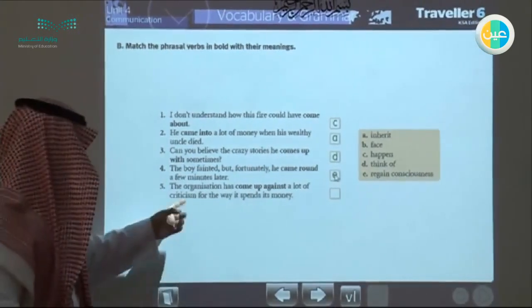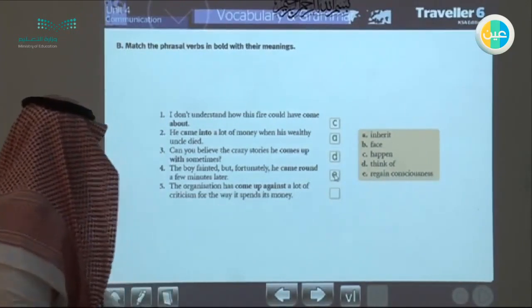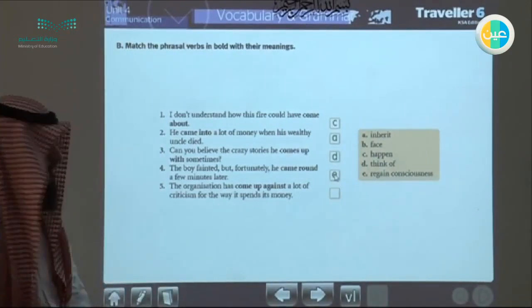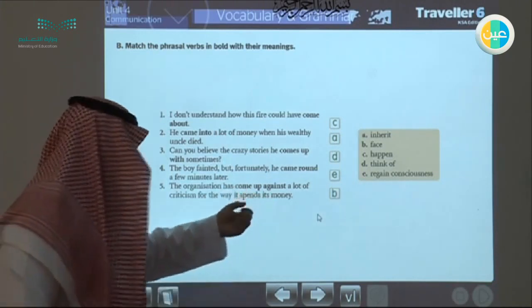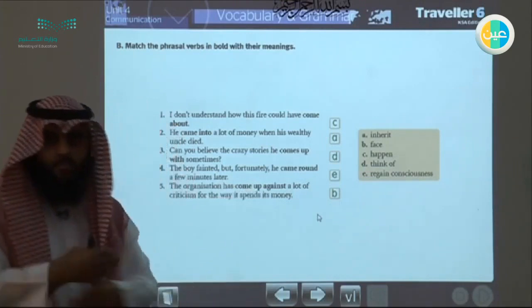The organization has come up against a lot of criticism for the way it spends its money. It came up against a lot of criticism. So when you say come up against, it means to face.